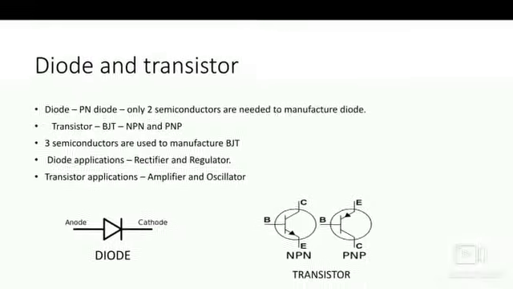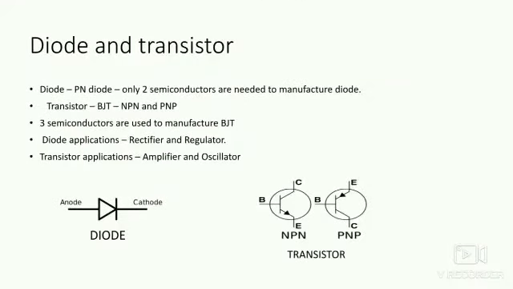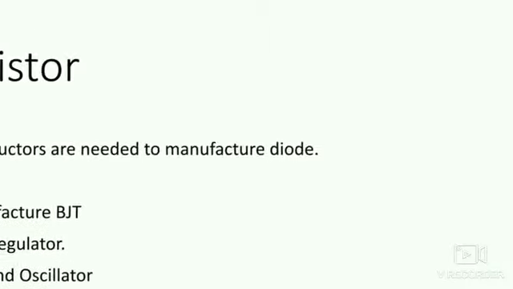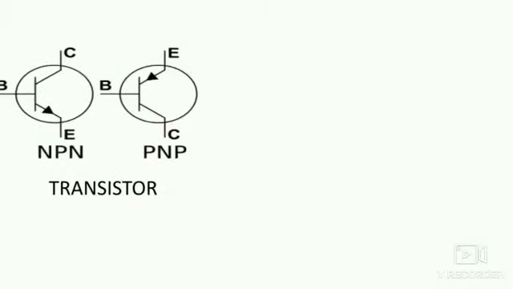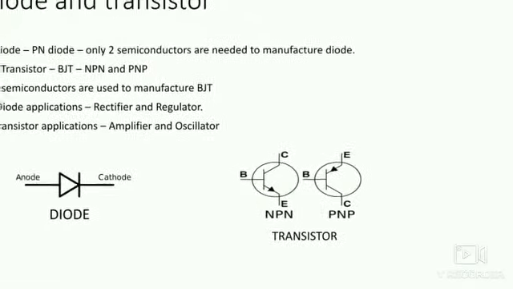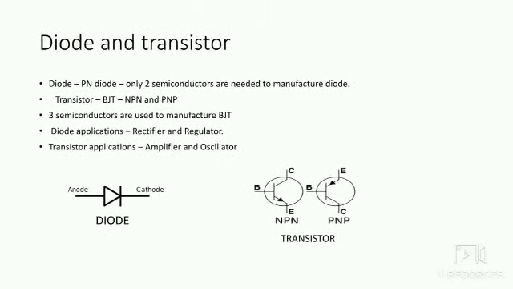In the case of a transistor, you can see NPN and PNP. Here NPN and PNP consist of three semiconductor materials for the manufacture of a transistor. That is listed out here. Three semiconductors to manufacture a BJT, two semiconductors needed to manufacture a diode.